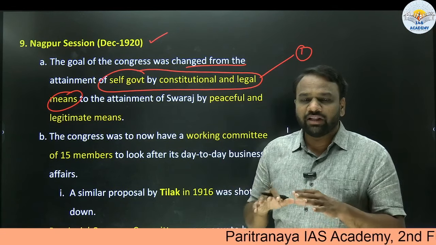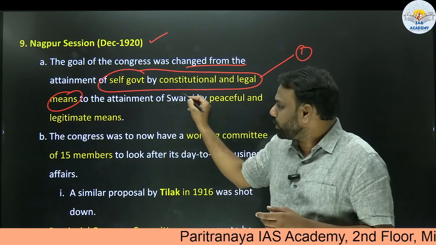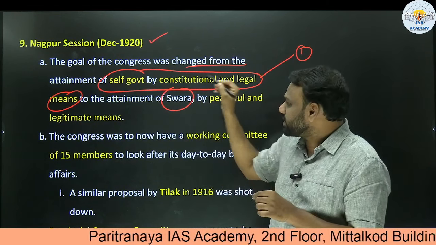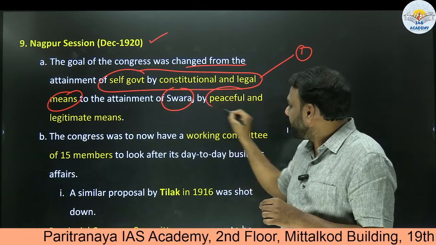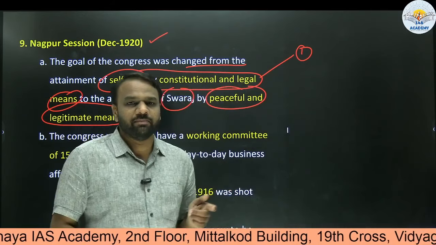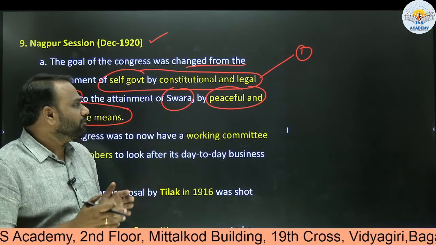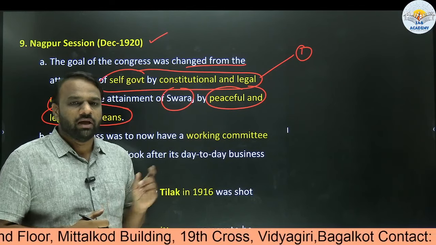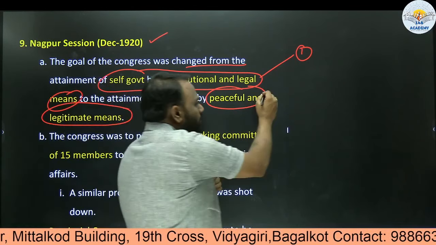But now that goal was changed. We want to attain Swaraj, we want freedom, but not only through constitutional and legal means, but by peaceful and legitimate means. It means it may not involve constitutional means, it may involve other means like boycott and all. So a very important point to note here.